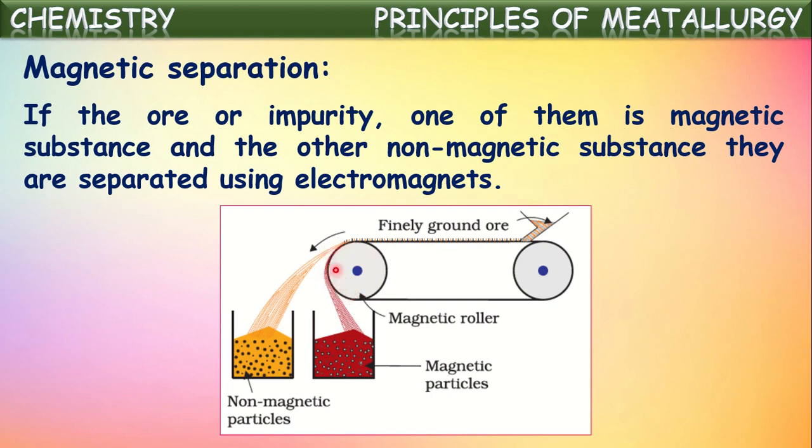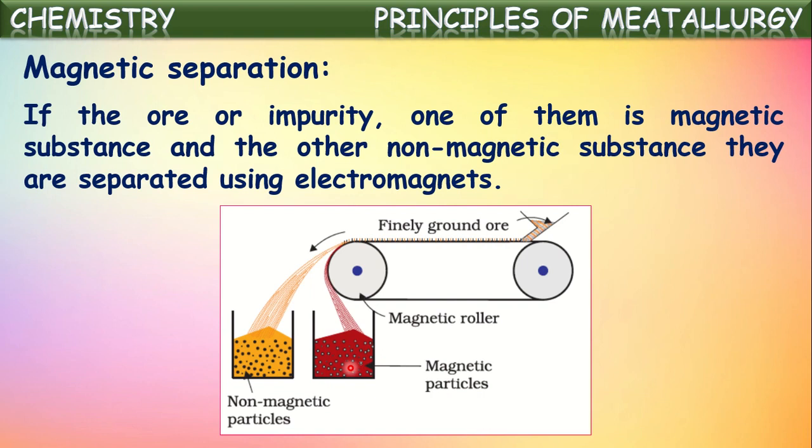The other one, the non-magnetic component, will fall down into a container here. The magnetic component will fall down separately because it sticks to the magnet till it leaves it, so it will be collected into another container.